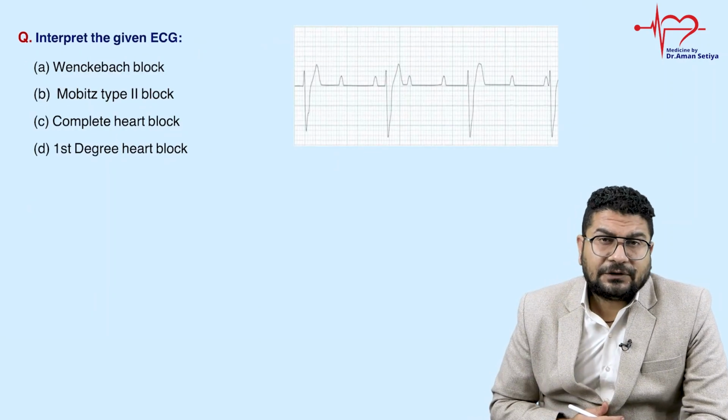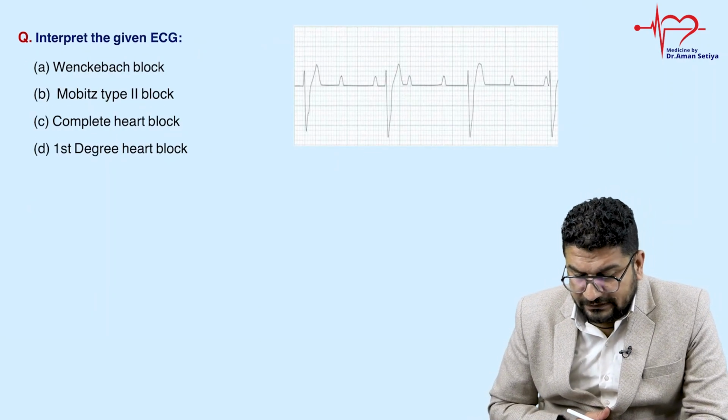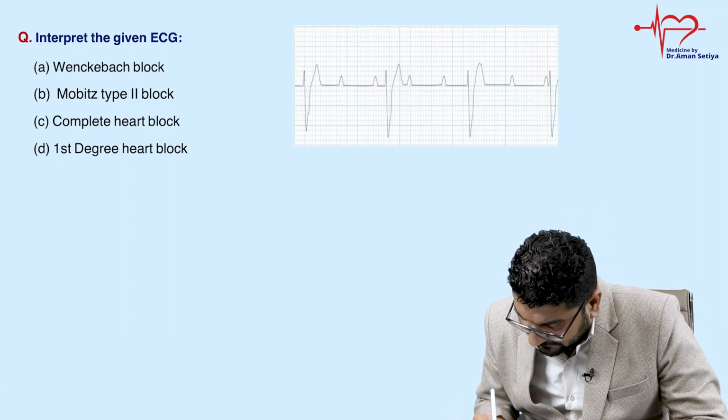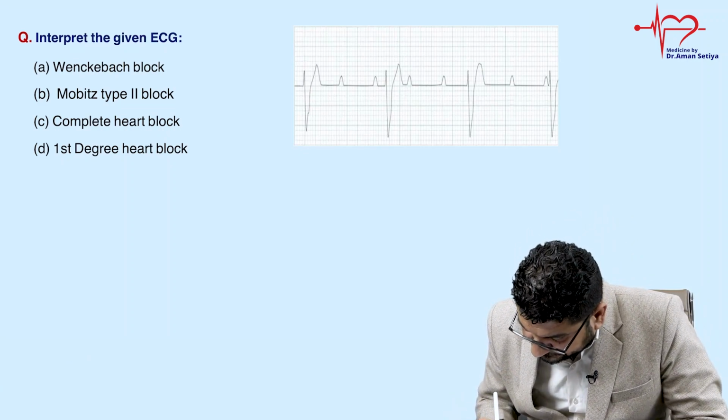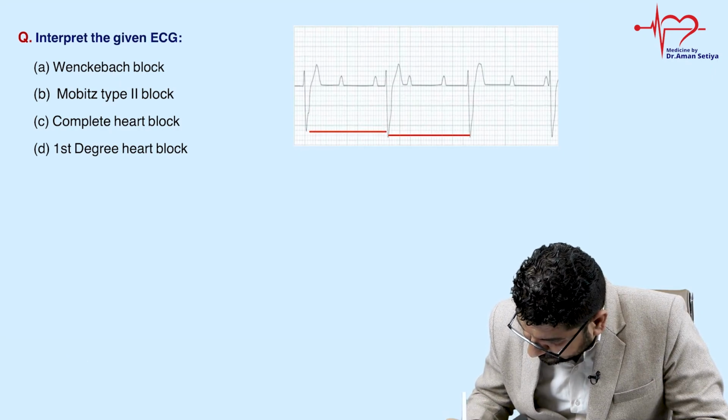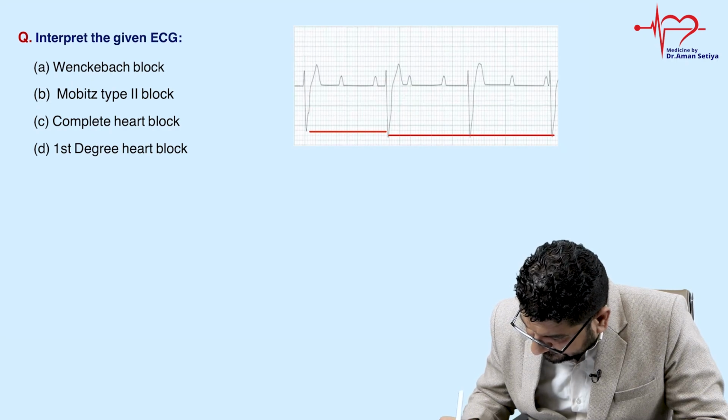Okay, now they ask you a question on ECG. So what can you notice in this ECG? Let us see. If you notice carefully, this is R. You can notice there is a constant RR.